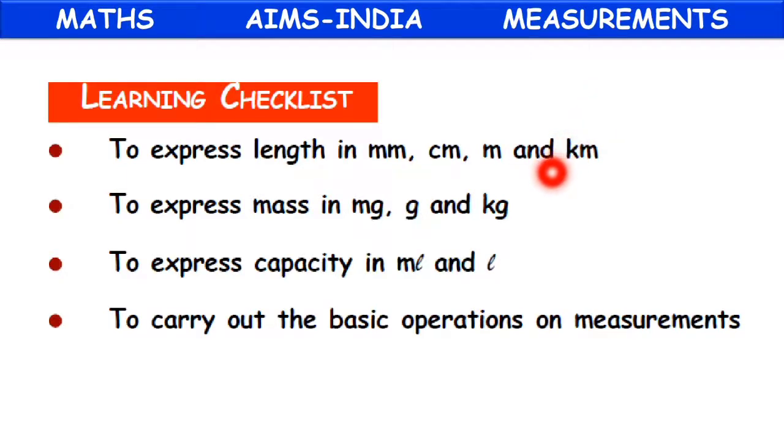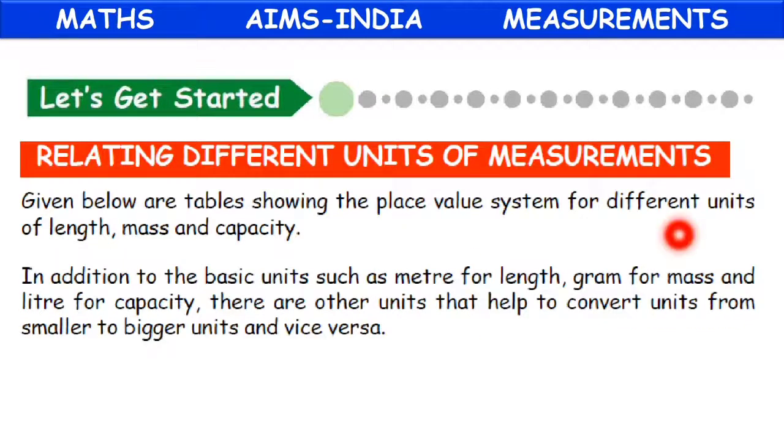We learn how to express length in millimeters, centimeters, meters and kilometers. We learn how to express mass in milligrams, grams and kilograms, to express capacity in milliliters and liters, and also we learn how to carry out the basic operations on measurements. Now, relating different units of measurements. Given below are the tables showing the place value system for different units of length, mass and capacity.